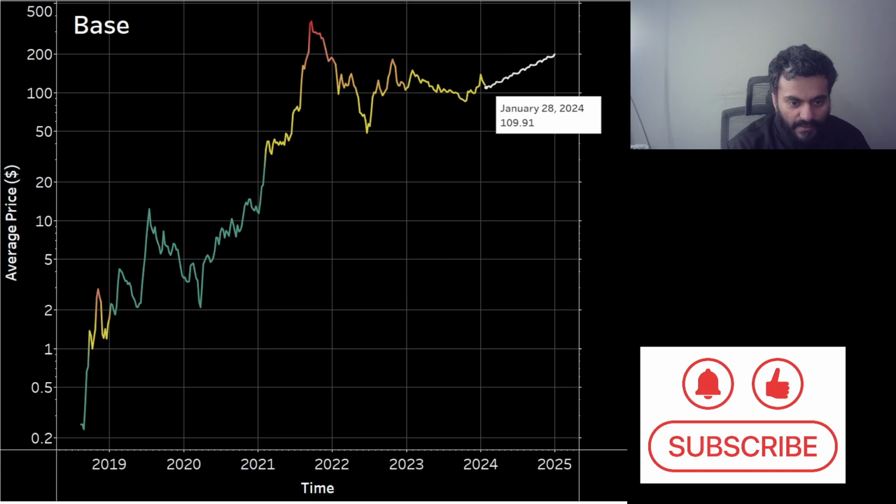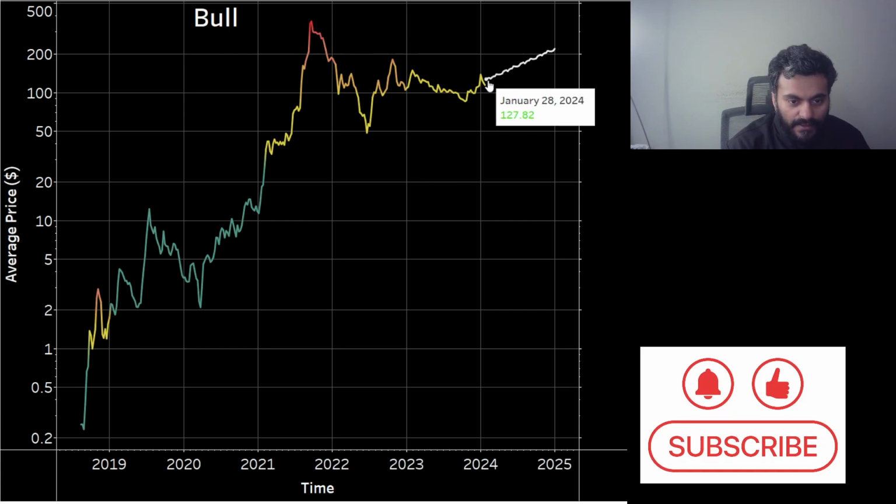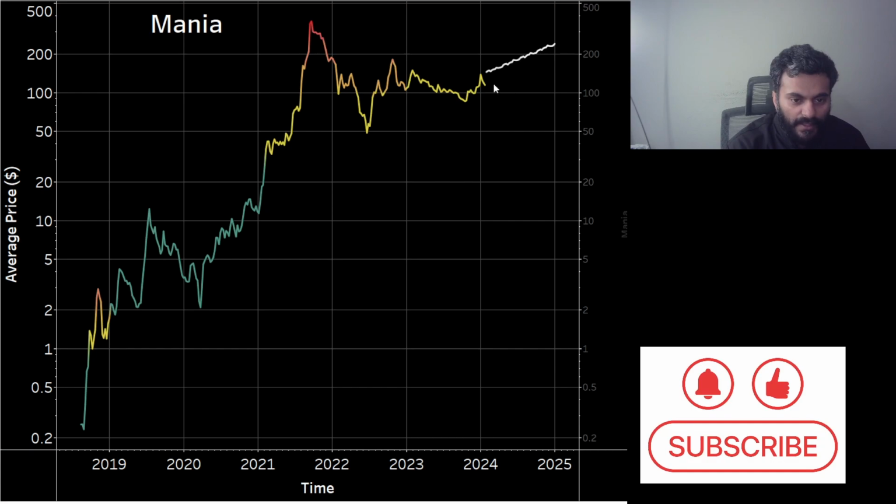And this base case forecast for 2024 per our AI model for Quant is between 110 US dollars and 202 US dollars. This is the base case. The bull case forecasted is between 127 US dollars and 220 US dollars. That's the one standard deviation. Now the mania phase is two standard deviation away. For Quant, that could range for 2024 between 145 US dollars and 240 US dollars. That's the most bullish per our AI model. That's the most permissible bullish forecast for Quant.